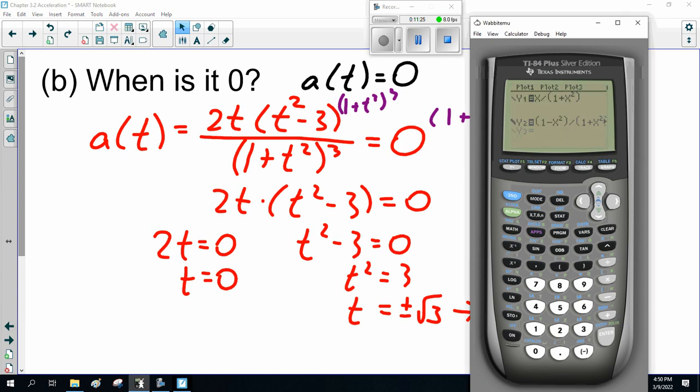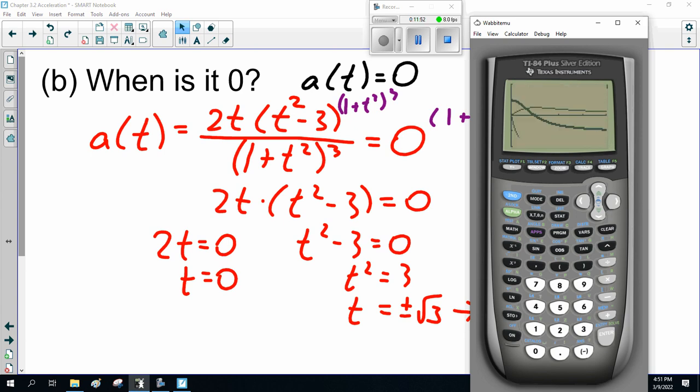Graphing that is a pain, but we can do that. This is 2x bracket x squared minus 3 close bracket divided by bracket 1 plus x squared close bracket to the power of 3.